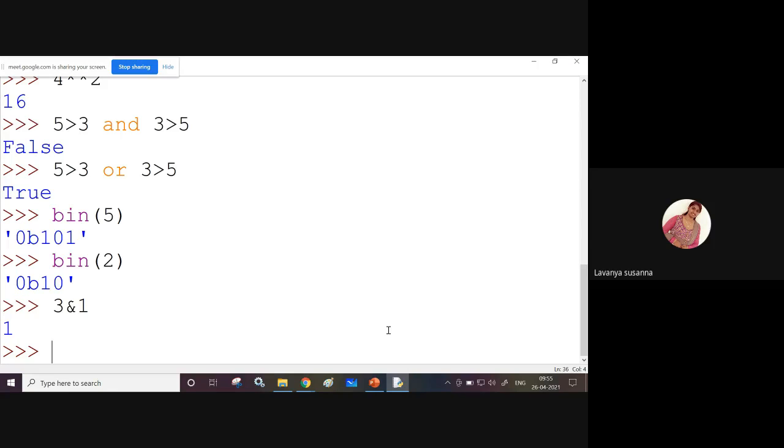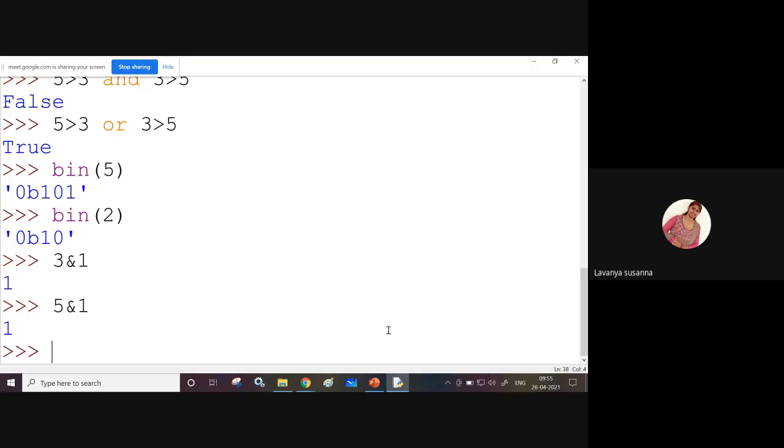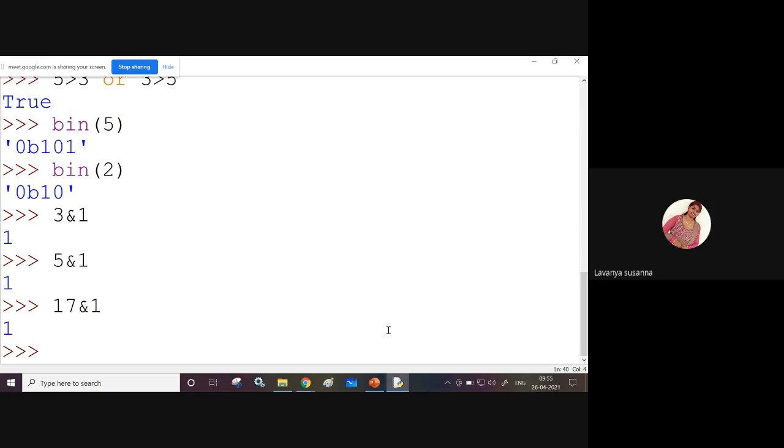Next odd number, let us see 5 and 1. You are getting 1. Let us see 17 and 1. 17 is an odd number, right? You are performing bitwise AND operation with 1, and again you are getting 1.